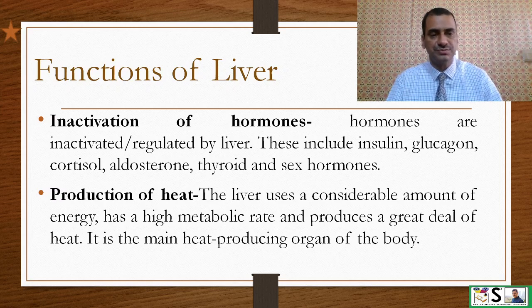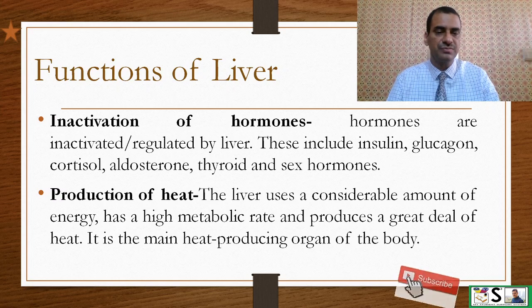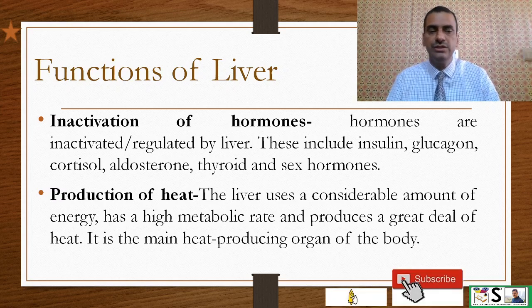Inactivation of hormones. The hormones are inactivated or regulated by the liver. These include insulin, glucagon, cortisol, aldosterone, thyroid, and sex hormones.